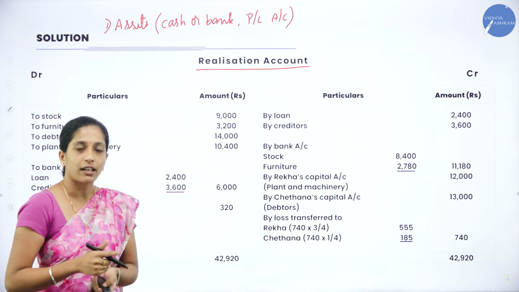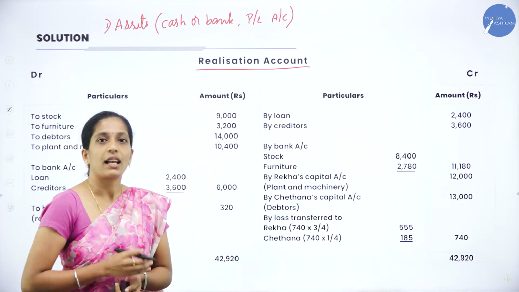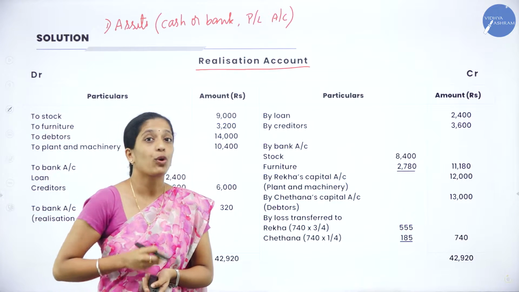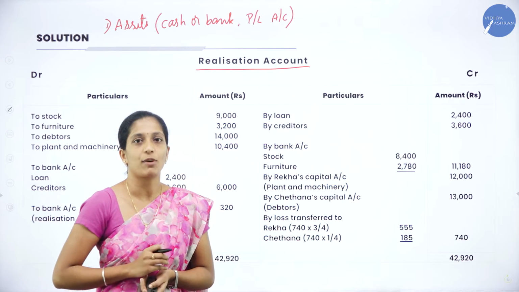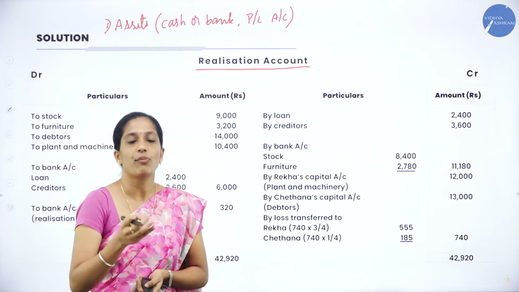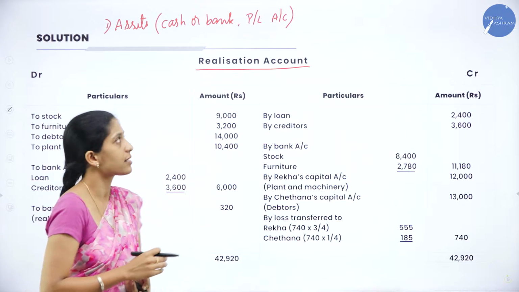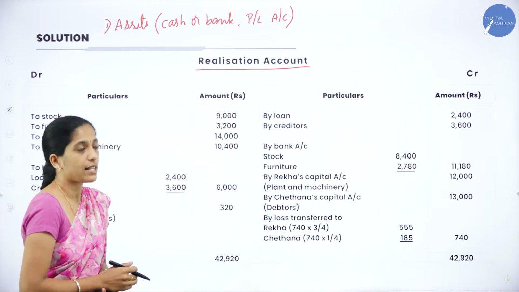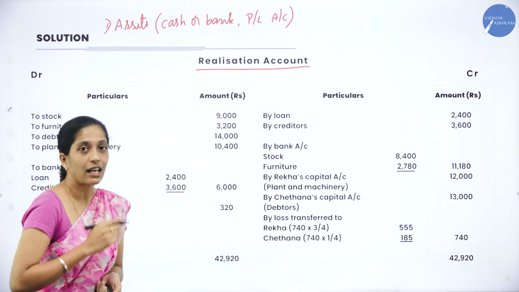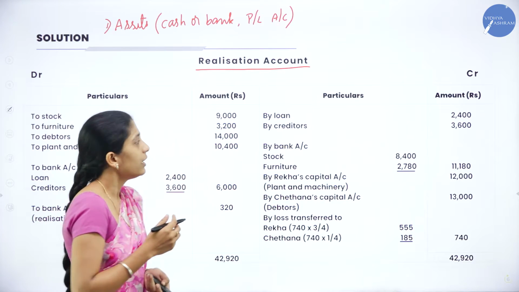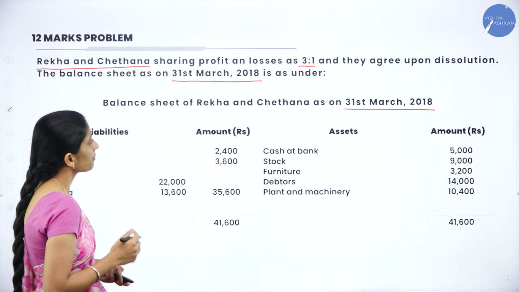And the profit and loss account: in the partners capital account, in admission as well as retirement, what we have done, we have distributed among the partners. Here also, in the same way, we will distribute among the partners. Now we will transfer all the assets except cash or bank as well as profit and loss account. Now go through the balance sheet.